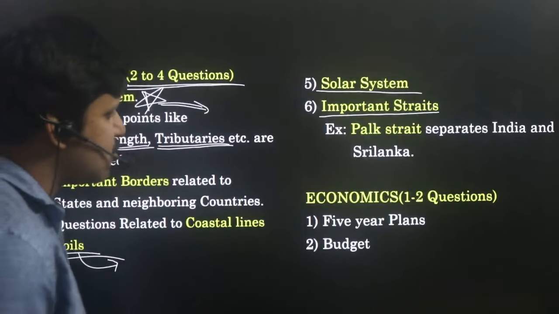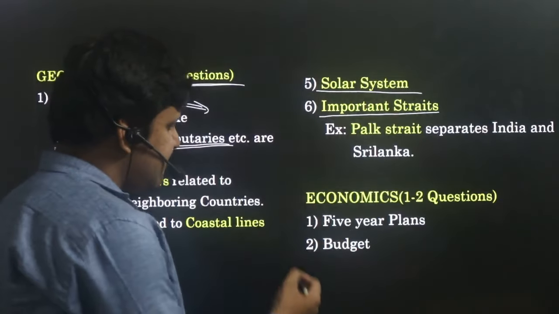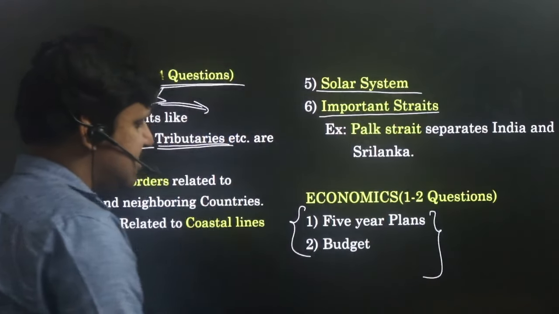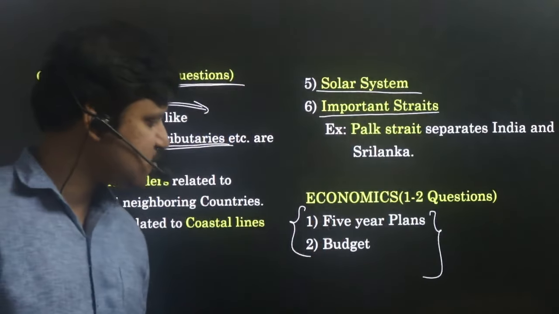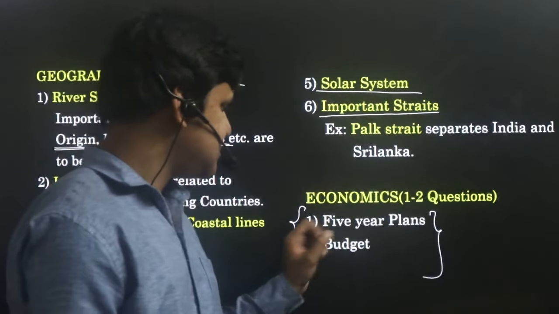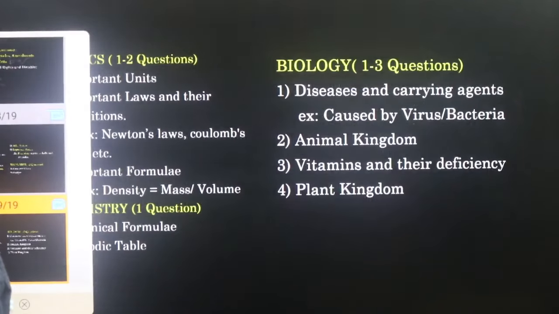Next, coming to economics, 1 to 2 questions are asked. So the first 2 top priority topics are 5-year plans and budget. Again, I am saying that first cover these 2. After covering these 2 only, go to other topics in economics. This is about economics.